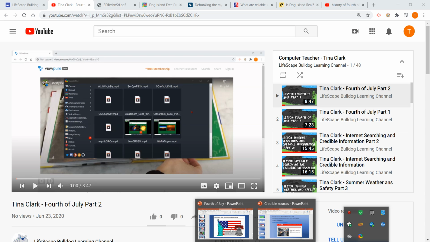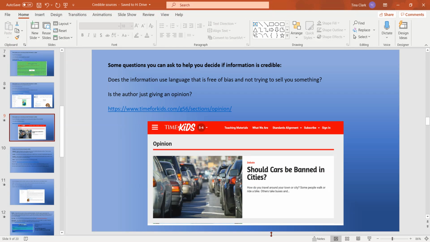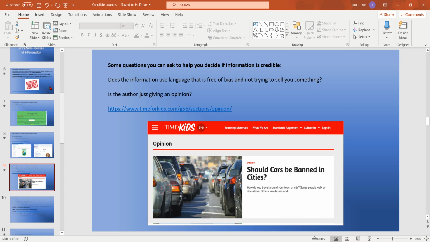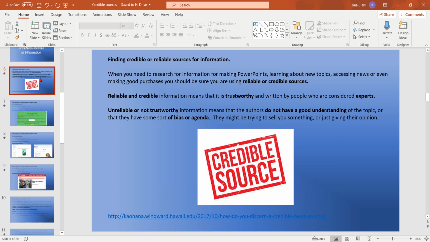And in part 2, we left off right here, where we were talking about opinion. And prior to that, we were talking about how to determine what kinds of sources are reliable and credible and which ones are unreliable or not trustworthy. I'll just review that briefly and then we'll go on.